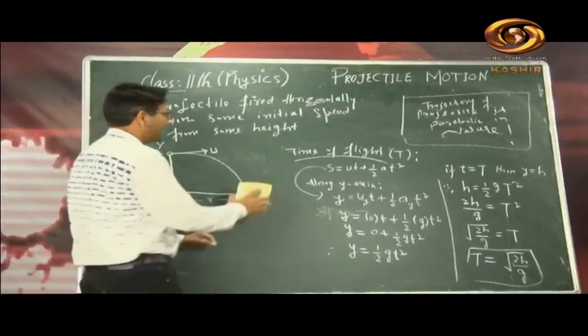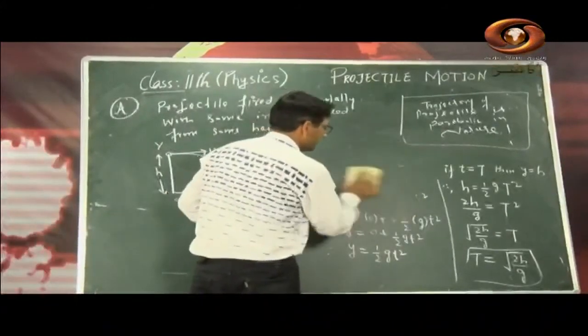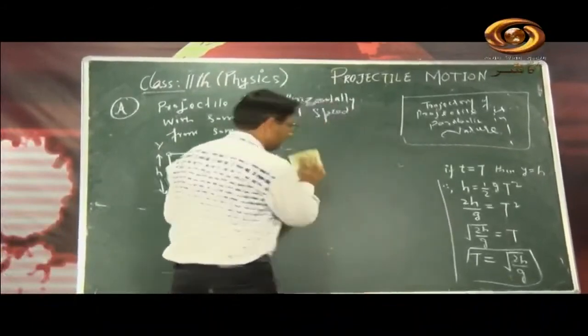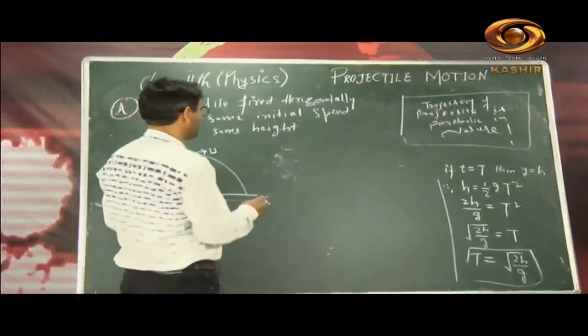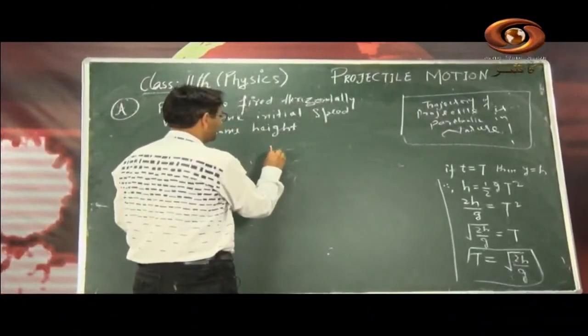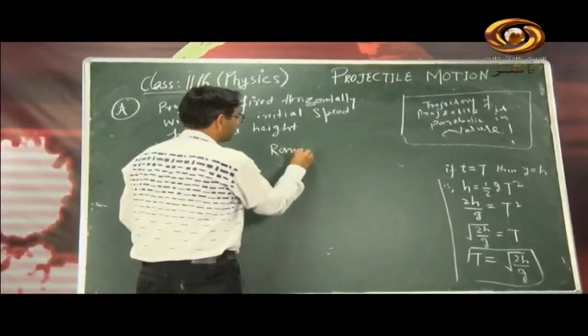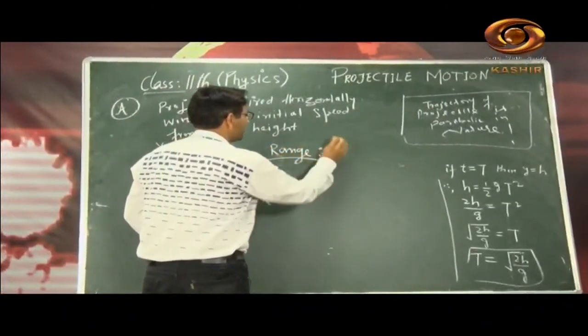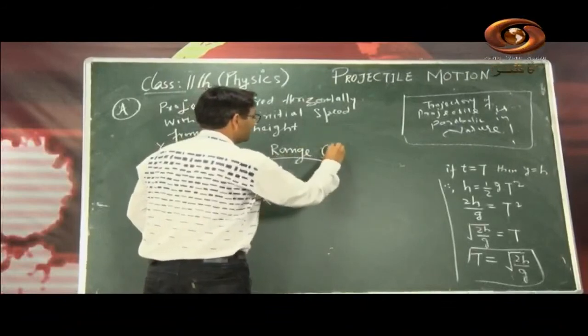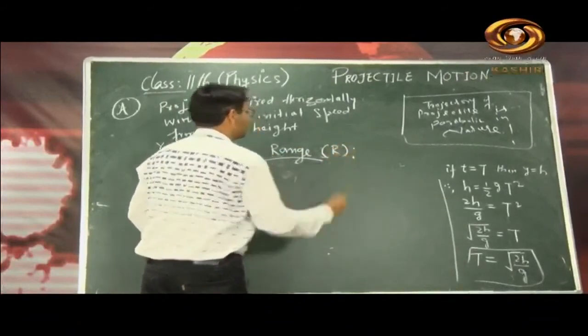So again move ahead, so we will go to the next topic, that is the range of a projectile. Okay, range of projectile. So next topic is range of projectile. I will write down range. So this is range of projectile. It is denoted by capital R. So this is the range.